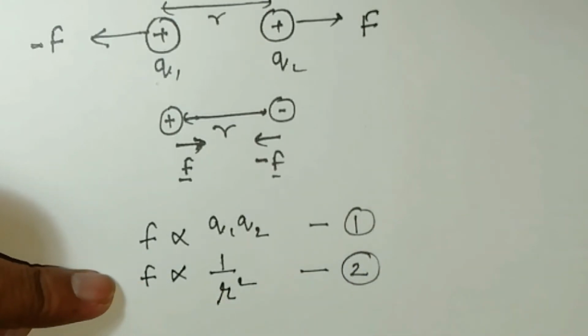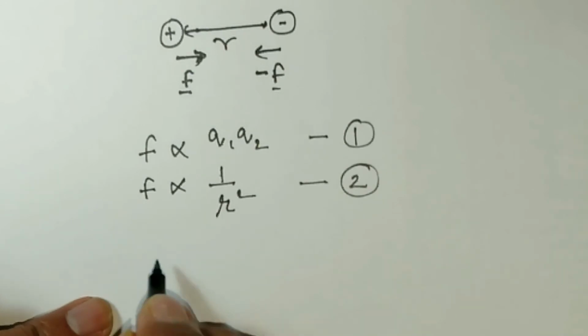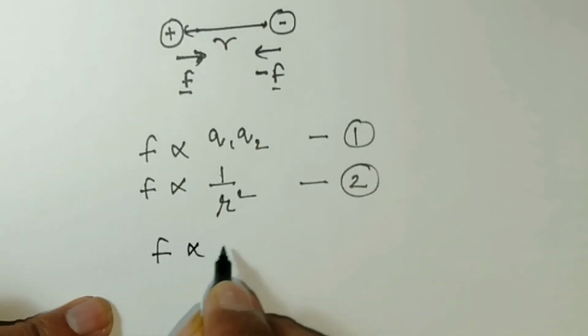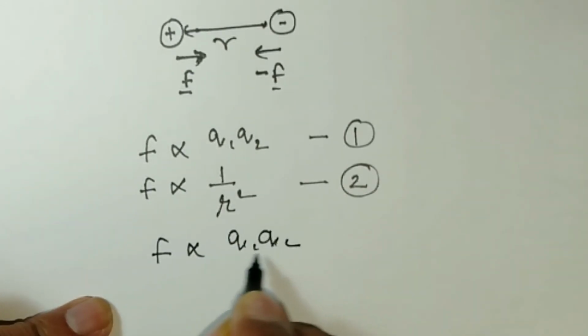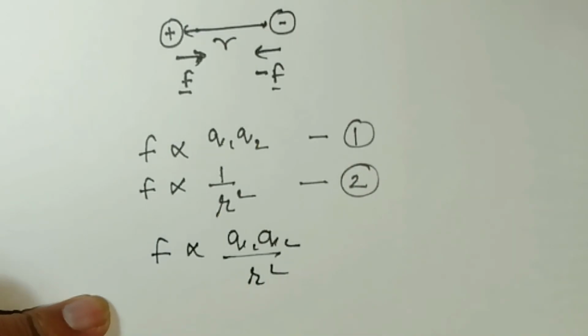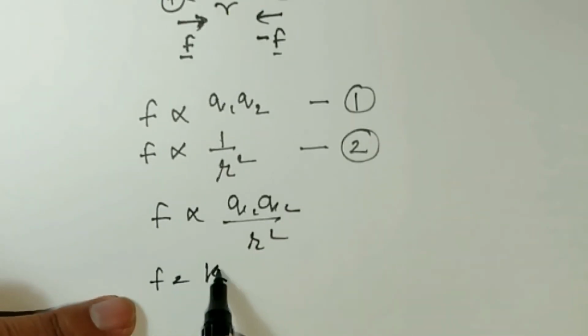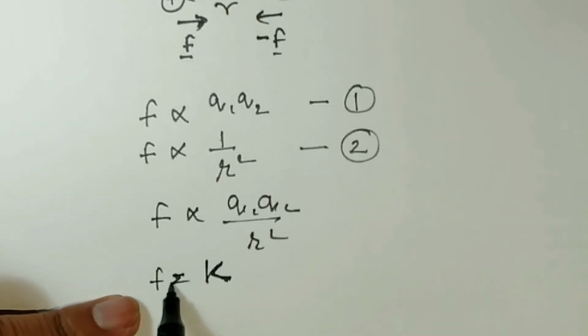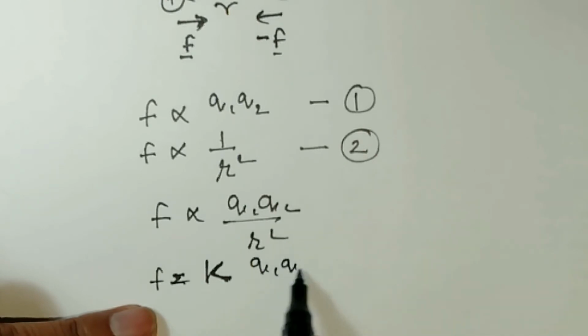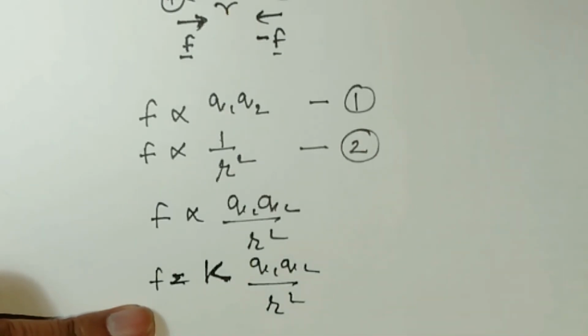So if you combine these two laws, we get F is proportional to Q1 Q2 by R square, or F is equal to K Q1 Q2 by R square, where K is a constant. Now what is the value of K?